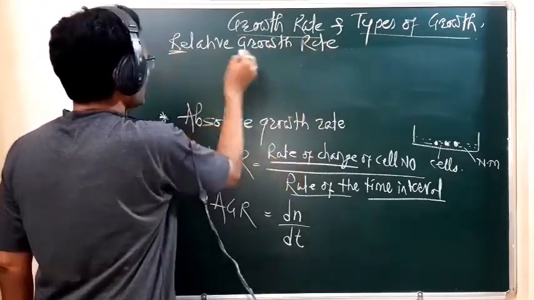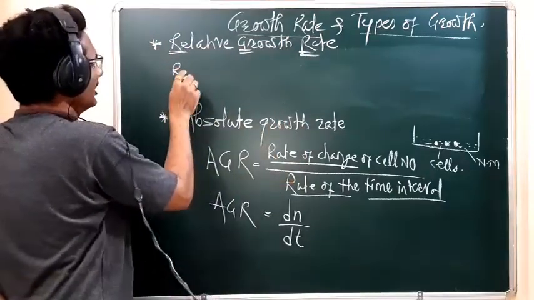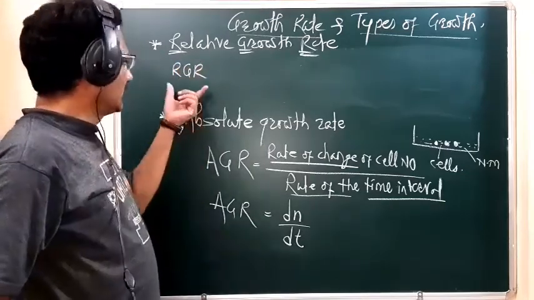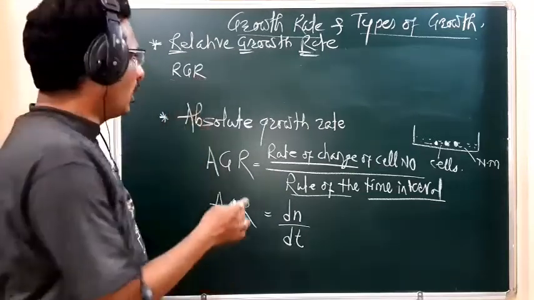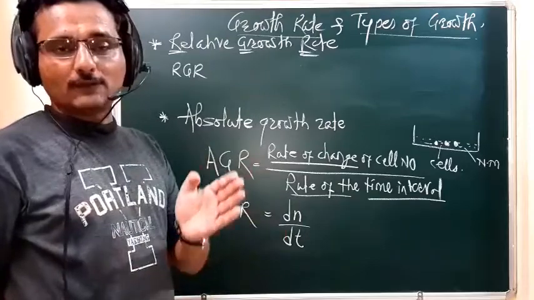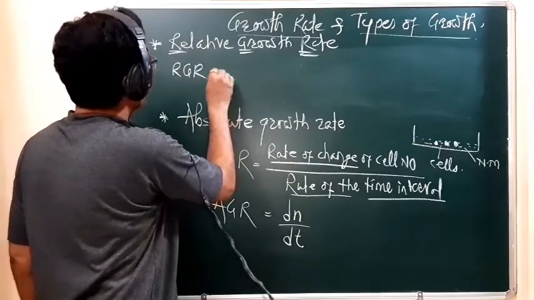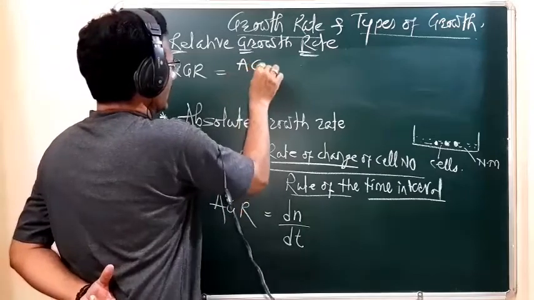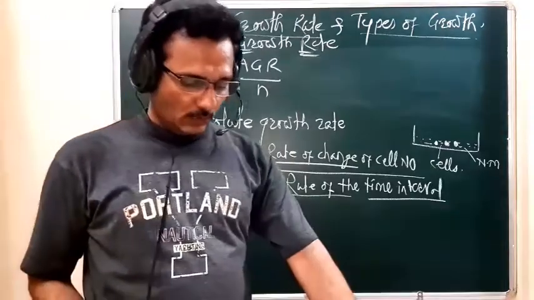Relative growth rate. This relative growth rate, RGR, is the ratio of the absolute growth rate per the number of cells formed in the medium. That means the relative growth rate is equal to the absolute growth rate divided by N, the number of cells.